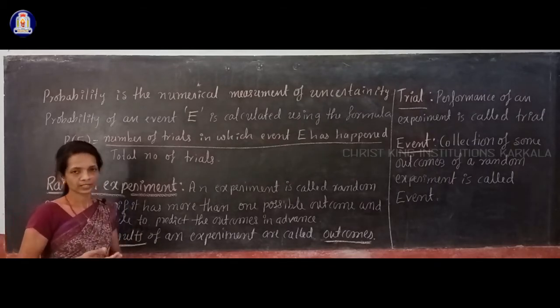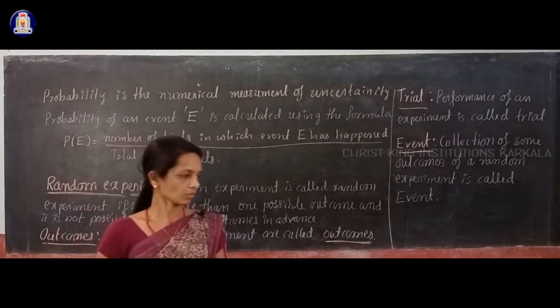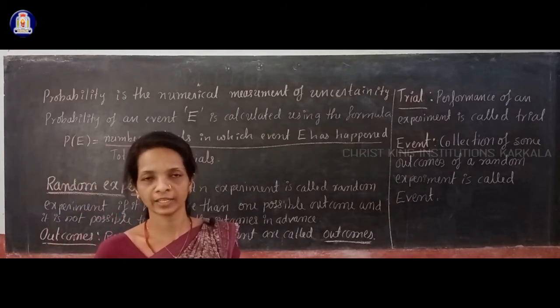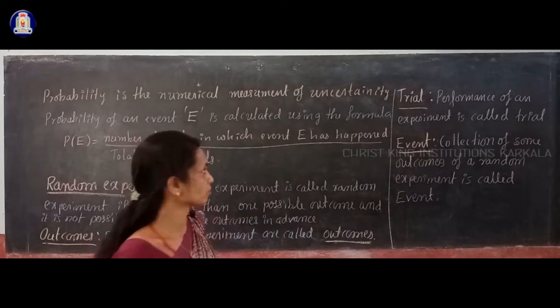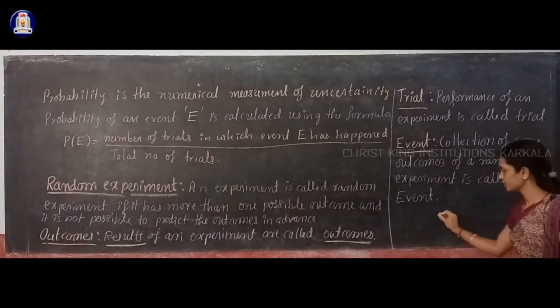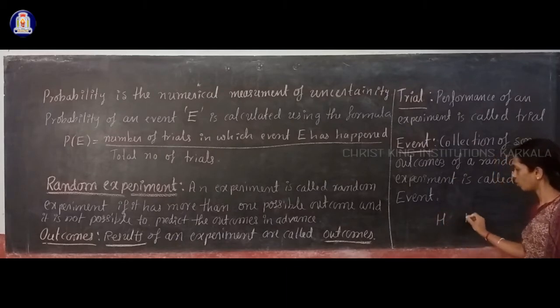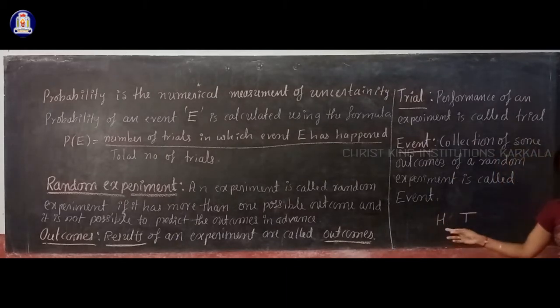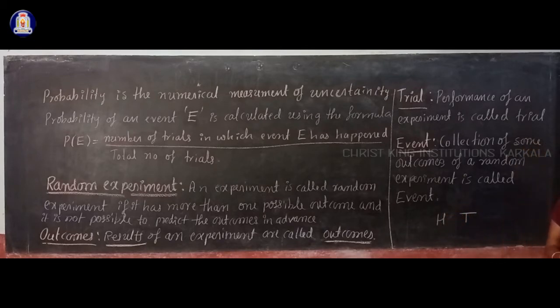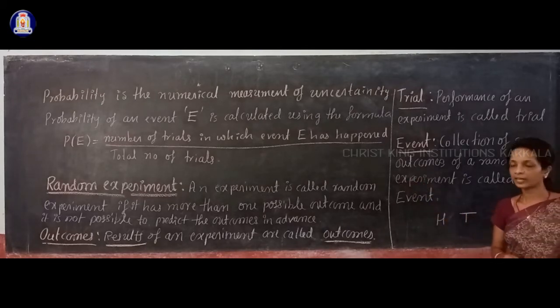Okay, for example, while tossing a coin, you may get a head or tail. Okay, you have two outcomes, you have two results. Which are the two results? Either you may get a head or a tail. When you toss a coin, either you may get a head or a tail. So which experiment are we performing now? Tossing a coin, that is now a random experiment.